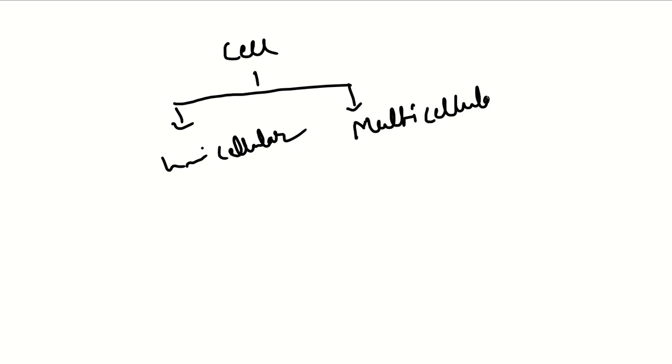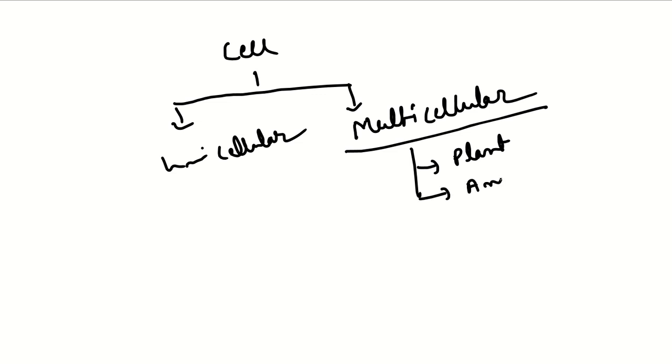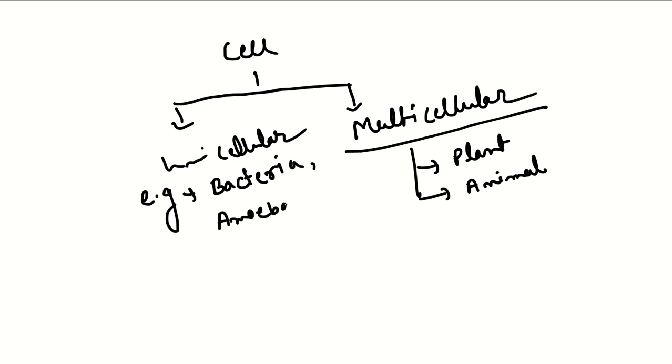All the huge organisms are multicellular, like plants and animals. But unicellular organisms are very small, like bacteria. Bacteria consist of a single cell, and amoeba and yeast are all unicellular. So this is the division according to the number of cells.